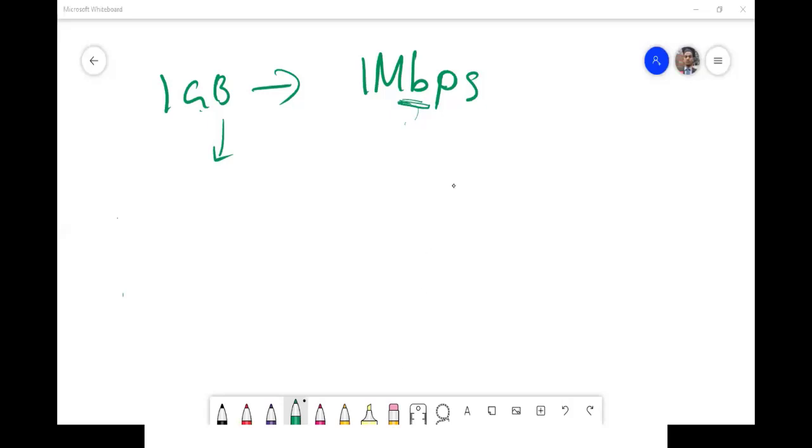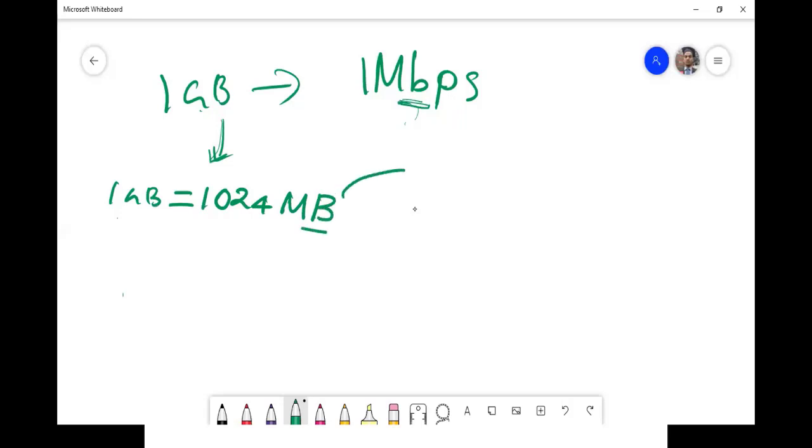That's how the usual speed is quoted, right? So first you have to convert this to megabytes. So 1 GB is equal to 1024 megabytes, capital B.